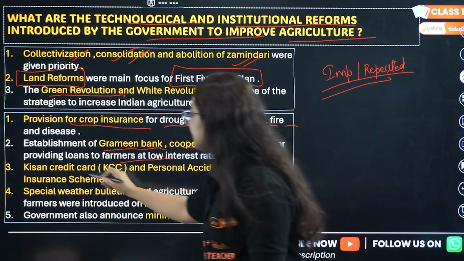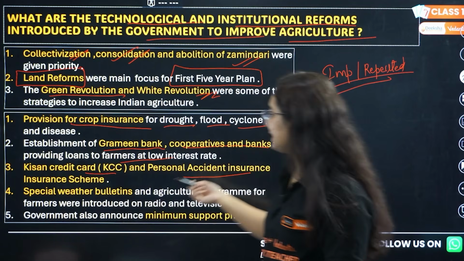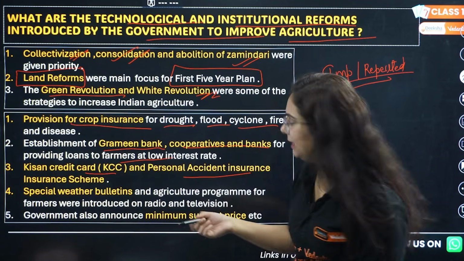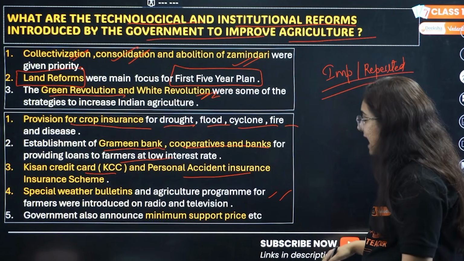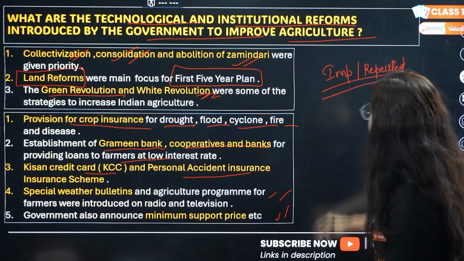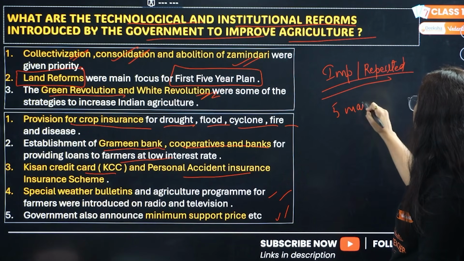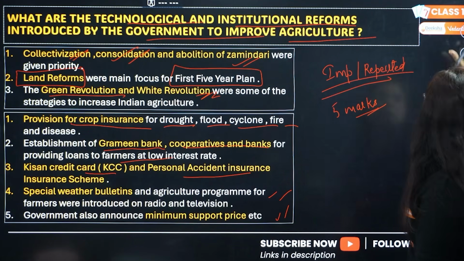Okay, then there is Kisan Credit Card, PIS, that's Personal Accident Insurance Scheme, weather bulletins, ads, minimum support price, 5 marks, important question, learn it right now.